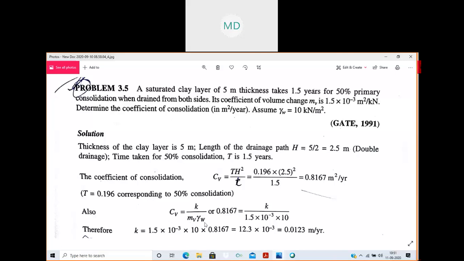Gamma W is given to you. MV is also given to you. CV you can take from here. K we need to find, that is coefficient of permeability. Find it out, we will get this one.